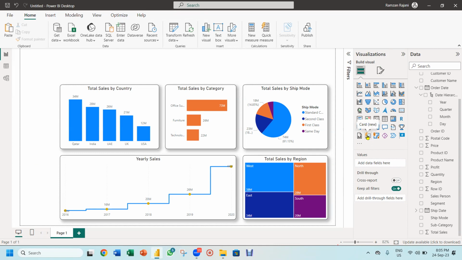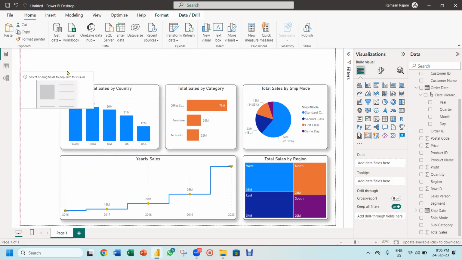Here, do you see this another visual card? There are two cards, friends. One is this card and another is this card. This is an old card. It means if you want only one or two cards at two different places, we use this. Now I use a new card, this one. I click and I get the card over here. Do you see this? And now you see how we will create.